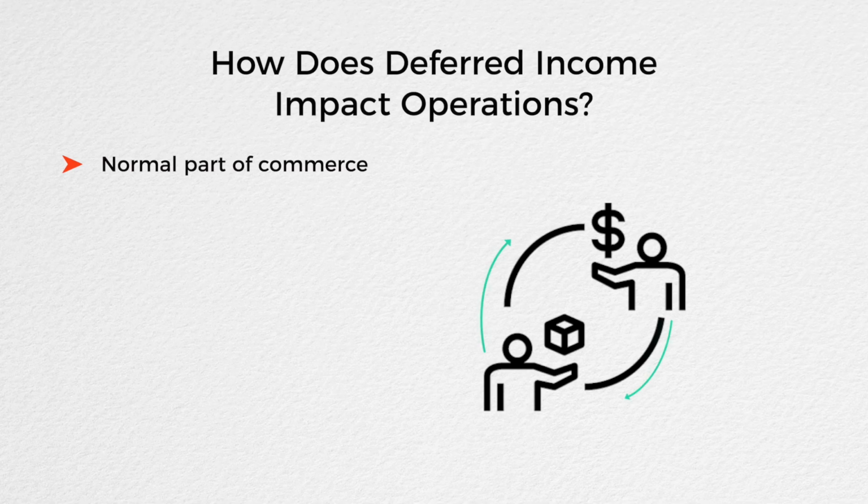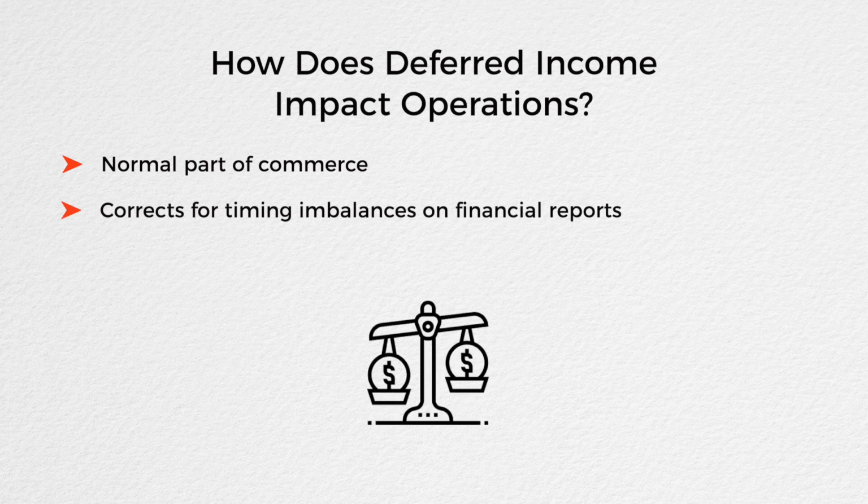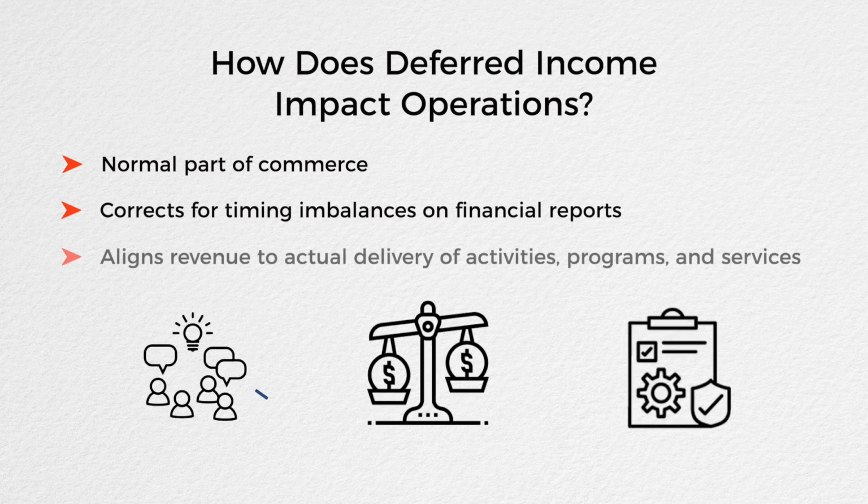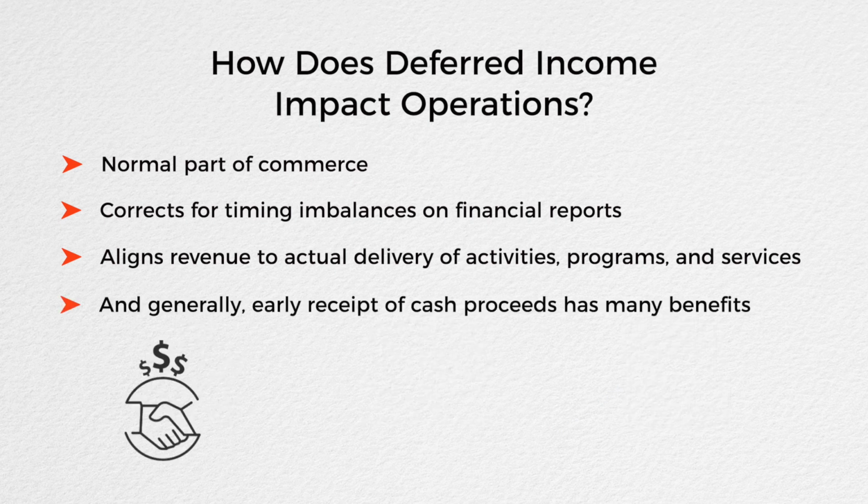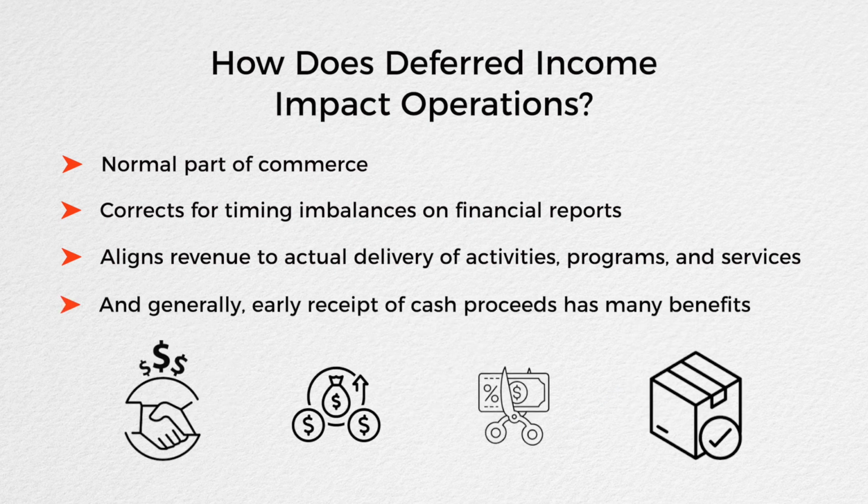Deferred income is a normal part of commerce. It corrects for timing imbalances on financial reports. It aligns revenue to actual delivery of activities, programs, and services. And generally, early receipt of cash proceeds has many benefits.